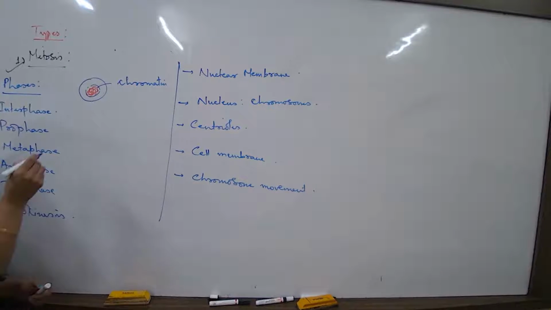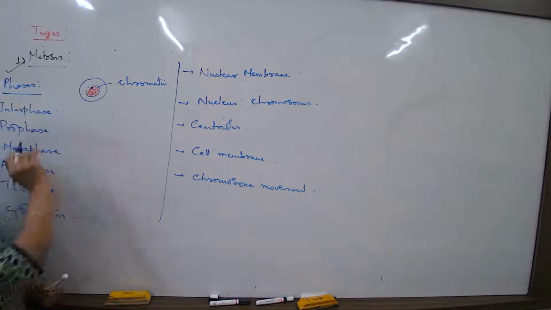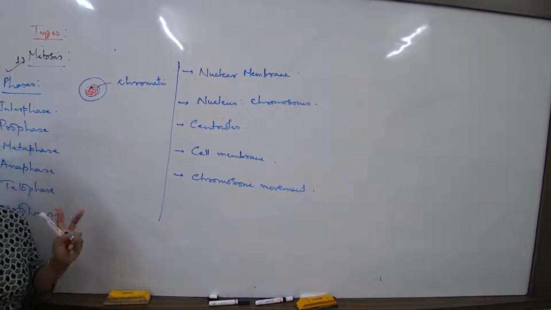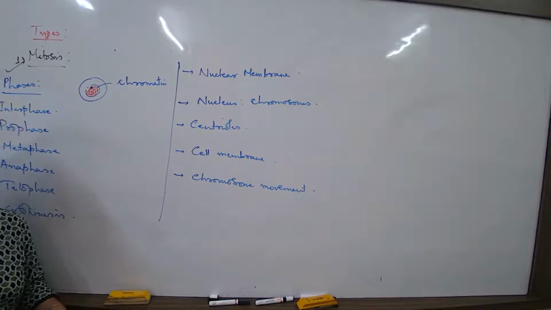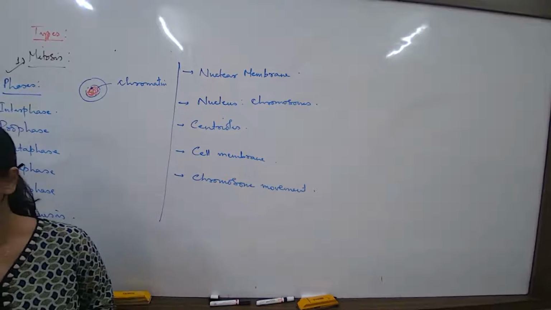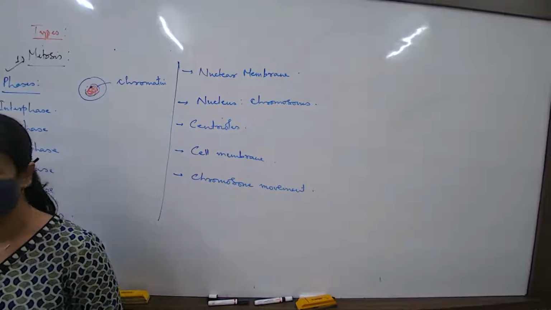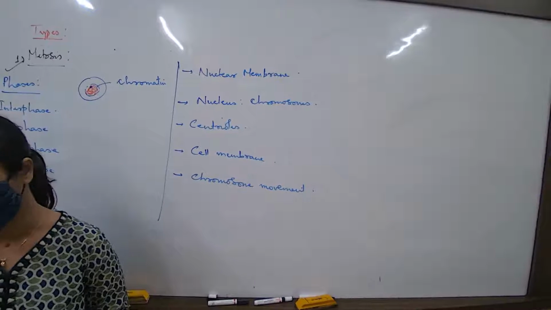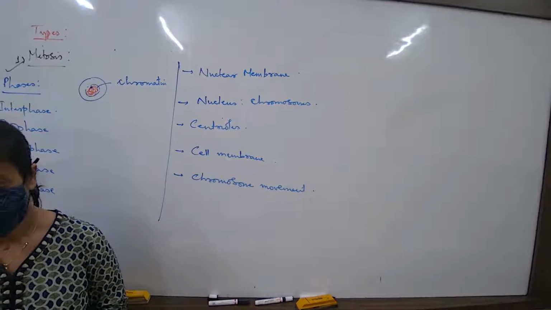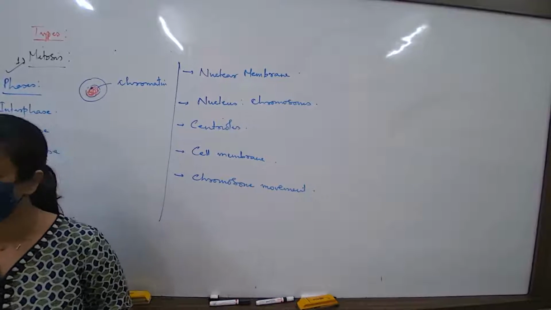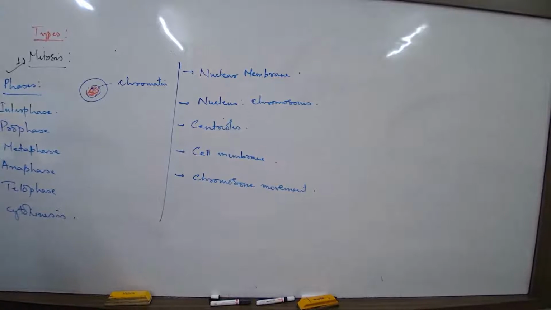What about the nucleus? Is the nucleolus there? Yes, the nucleolus is there. What about the nuclear membrane? The nuclear membrane is more or less intact. What about the centriole? What is centriole? You remember? Centriole, a cell organelle. Do you remember its special property? It helps in the process of cell division. The centriole, or centrosome, is a cell organelle which helps in the process of cell division.